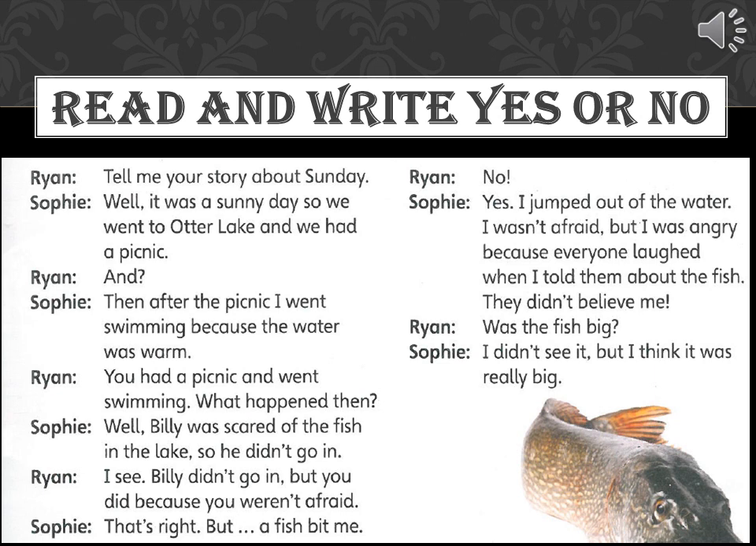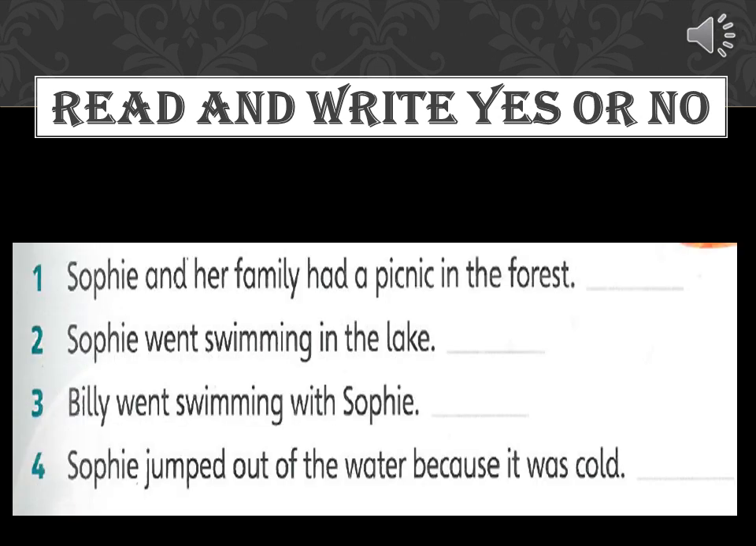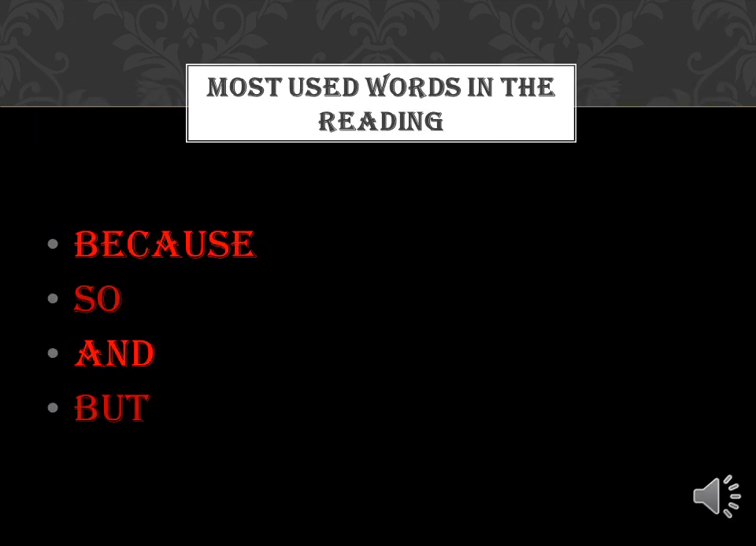That's right, but following are the statements you need to determine are correct or incorrect. Number 1. Sophie and her family had a picnic in the forest. Second, Sophie went swimming in the lake. Third, Billy went swimming with Sophie. Fourth, Sophie jumped out of the water because it was cold.